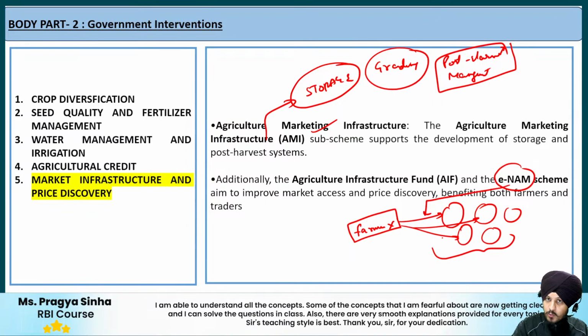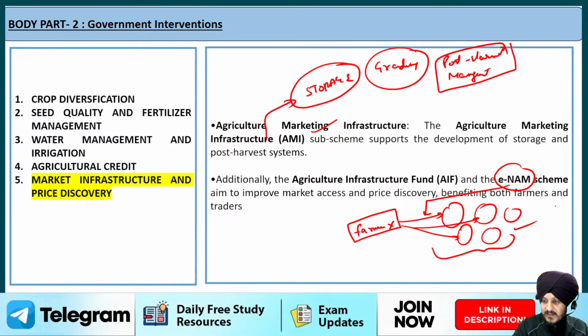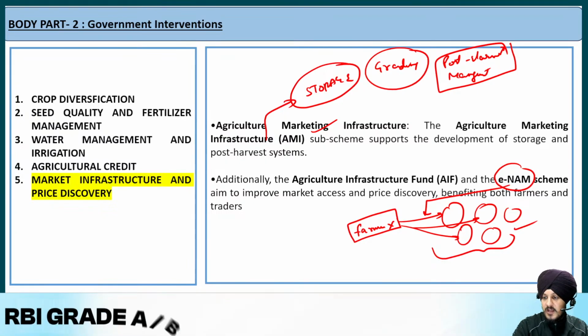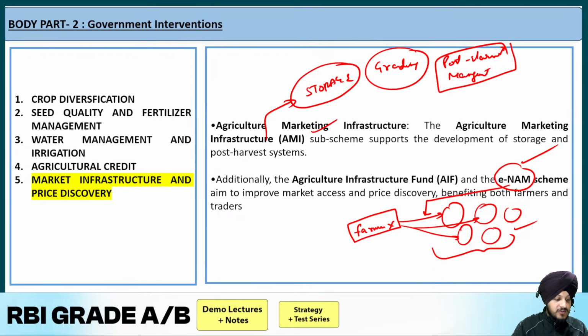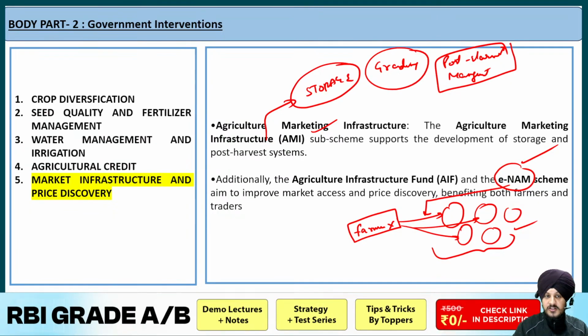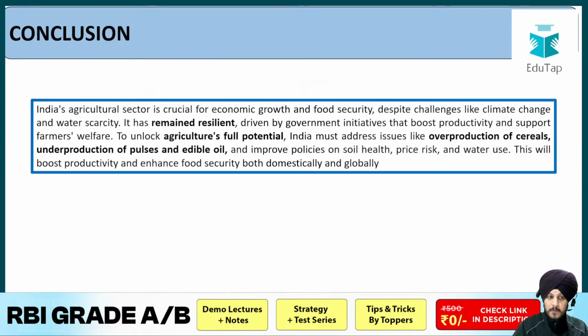Fine. Whatever suits him, on the basis of that he can sell the products, and it also enables better price discovery for the farmers with the help of this ENAM online system. So this is regarding the improvement of the market infrastructure and the better price discovery with respect to the agriculture system. I hope it is clear to you.